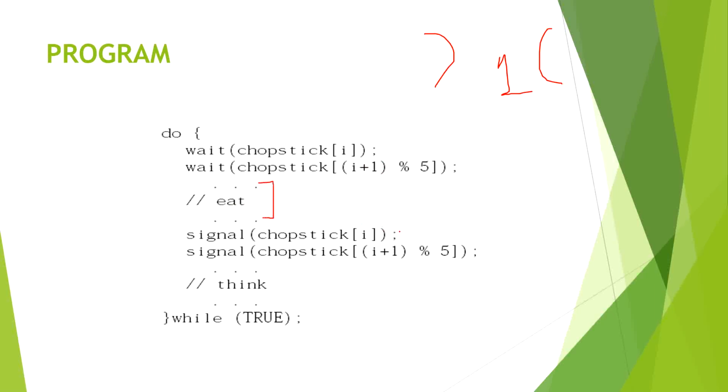After eating, he will release his first chopstick, and then release his second chopstick, and now he will think. So in this process you can see that the three phases of waiting, eating, and thinking are being utilized in a perfectly synchronized manner. So this is the solution of the dining philosopher problem.